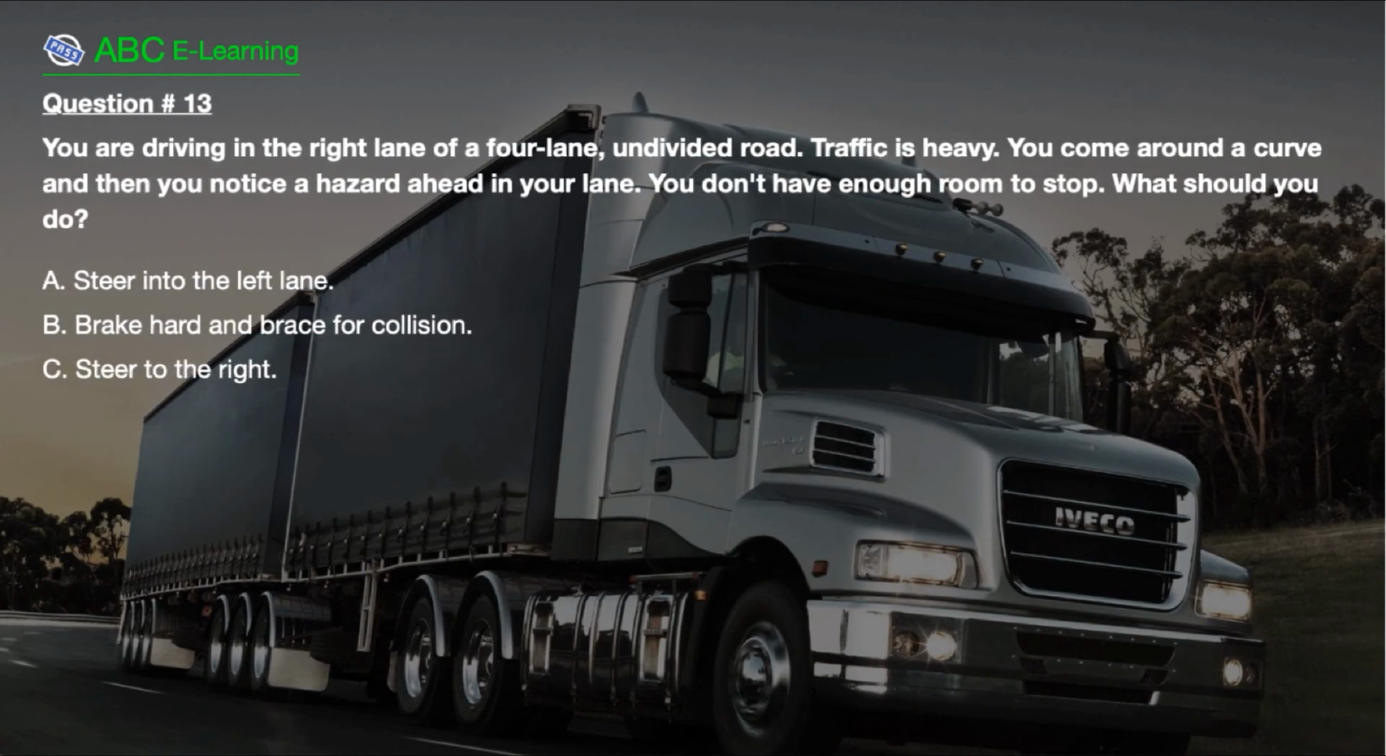Question number 13. You are driving in the right lane of a 4-lane, undivided road. Traffic is heavy. You come around a curve and then you notice a hazard ahead in your lane. You don't have enough room to stop. What should you do? A. Steer into the left lane. B. Brake hard and brace for collision. C. Steer to the right.